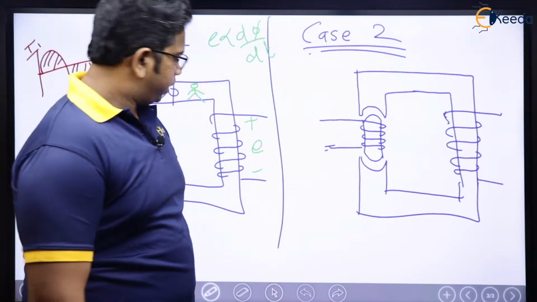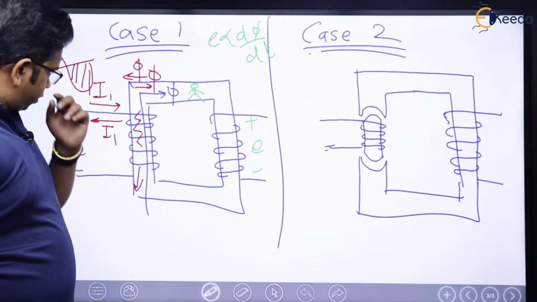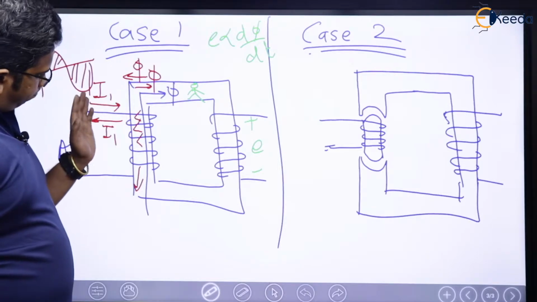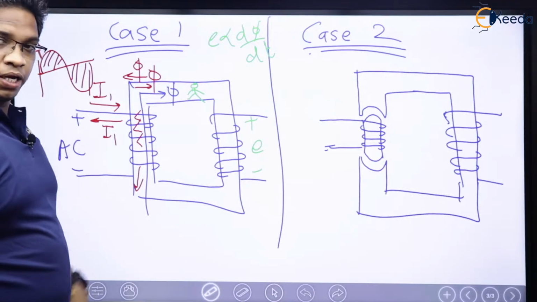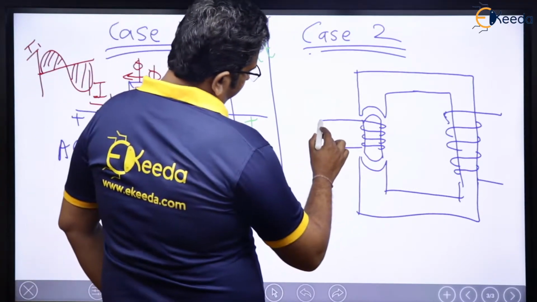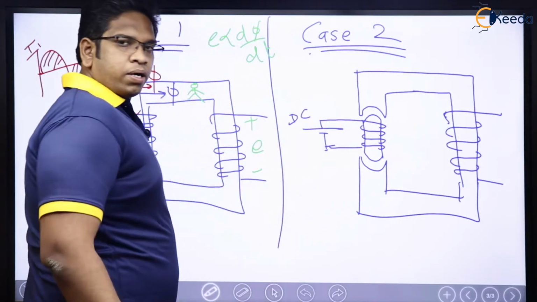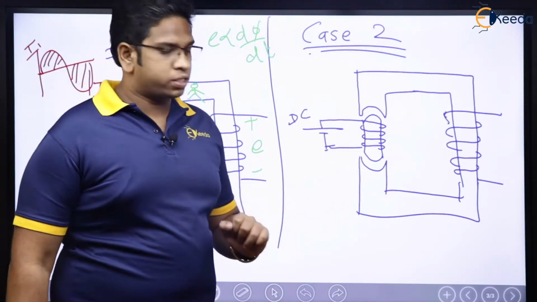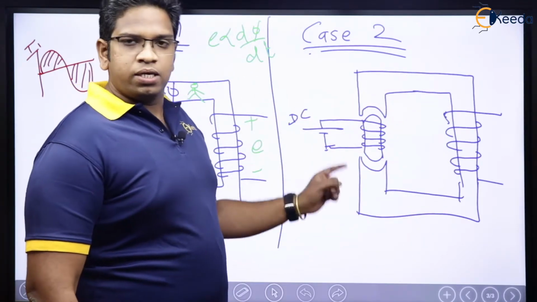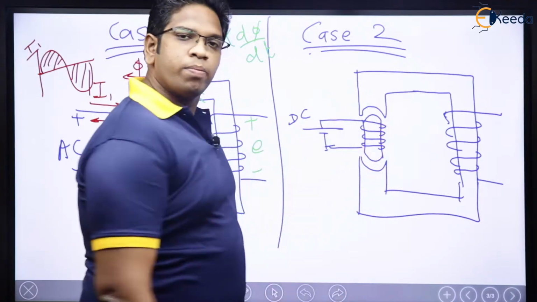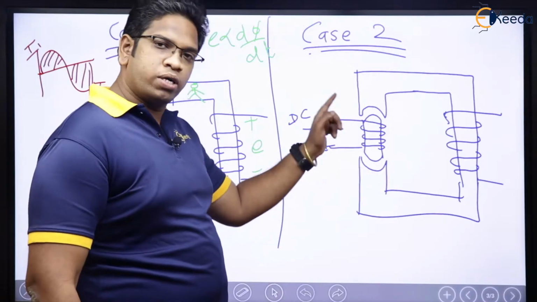In the first case, our primary winding was directly connected to the AC supply. Now what I am doing, this winding I am connecting to a DC supply, let us say. Now, what is this structure? This is a transformer structure only. Just the primary is mounted on this rotor, shown by blue. This is the rotor, which means it is going to rotate after some time.